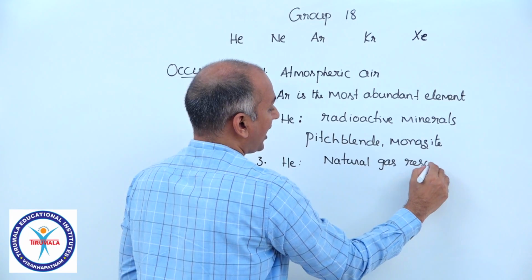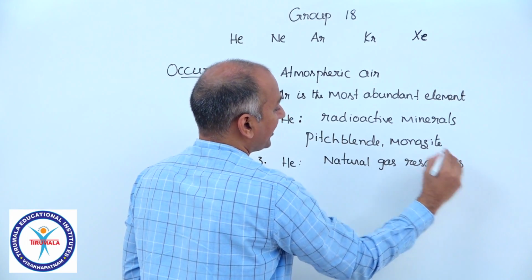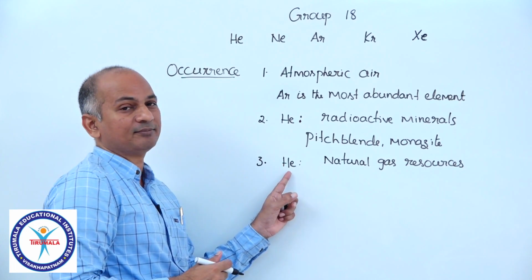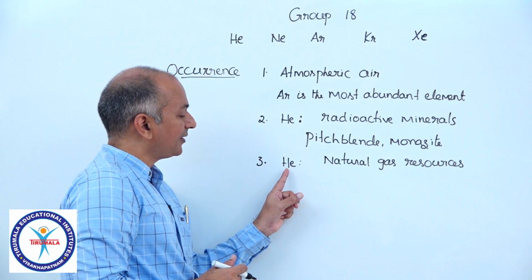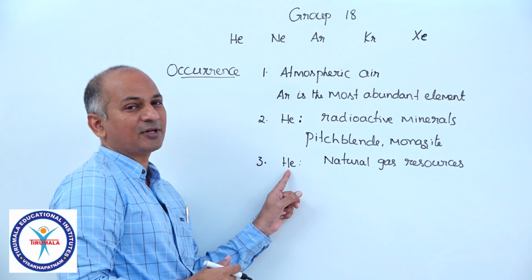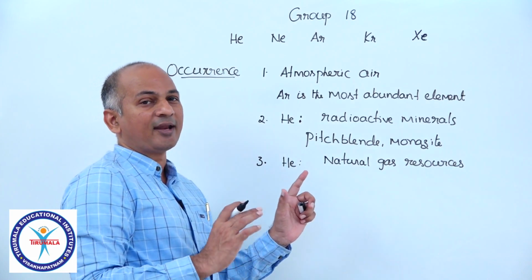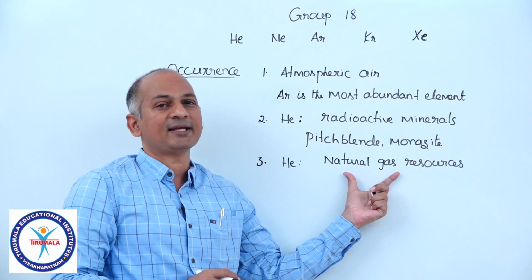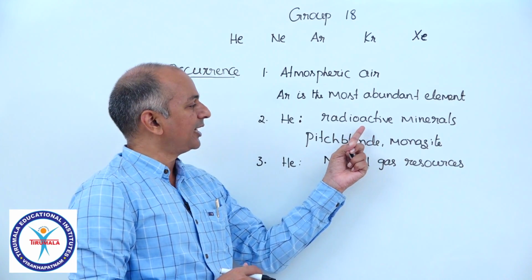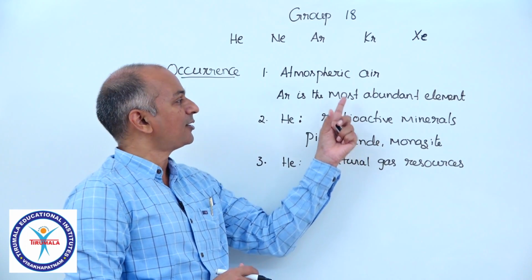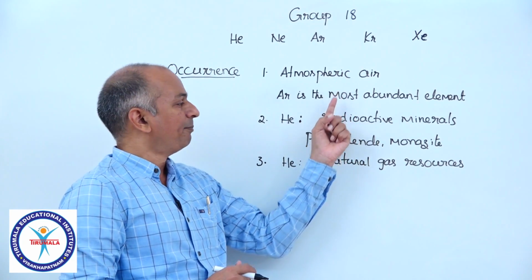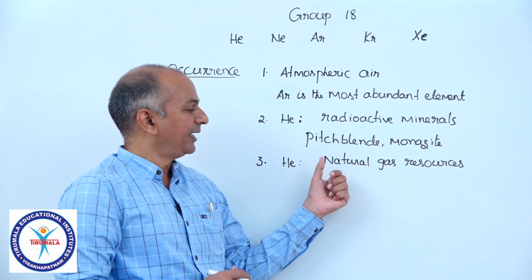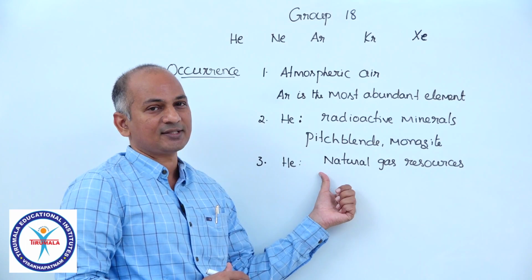So apart from hydrocarbons, natural gas resources also contain to some extent helium. And this is the commercial source of helium. Commercially, on a large scale, helium is obtained from natural gas resources. Although it is present along with some radioactive minerals and also in the atmospheric air, large scale helium extraction is not from the first two sources. It is actually from natural gas.